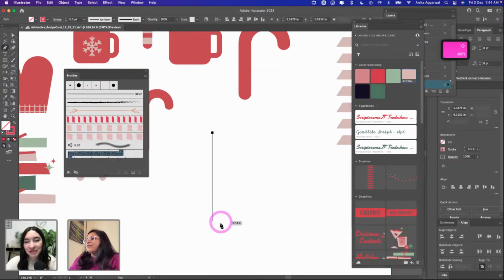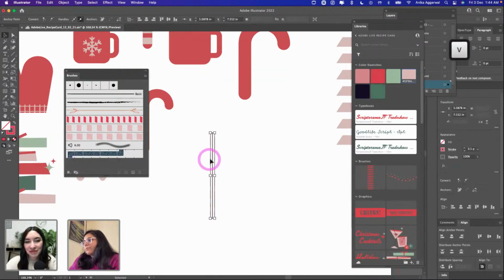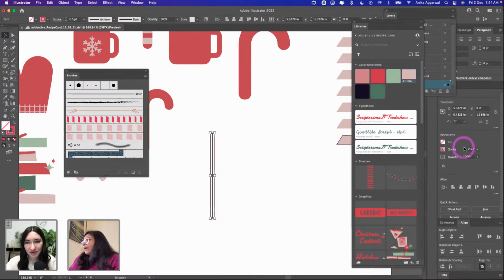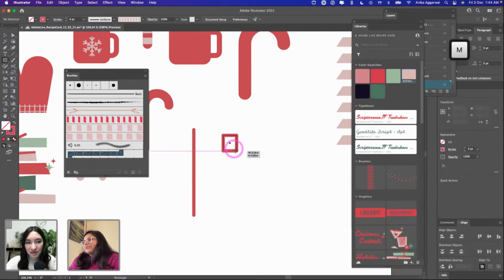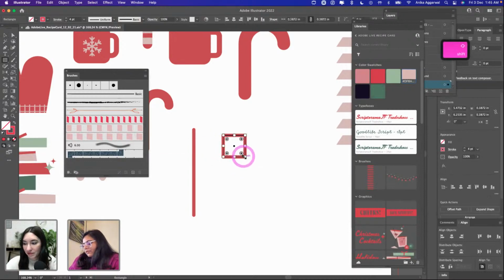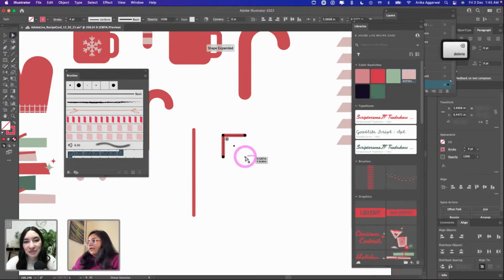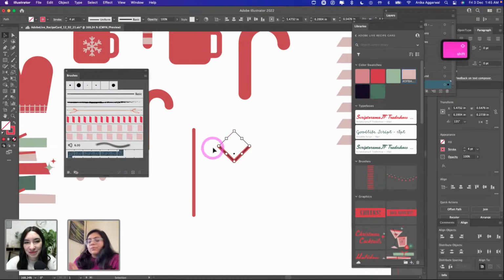So again, you take the pen tool, and I have the stroke. I'm going to increase the stroke size again and try to do it. Let's just take another shape, which is basically a square. I'm going to delete this side right over here and try to rotate this guy. So I just do that and rotate it 135 degrees because that's how I deleted it. But yeah, you can take this guy and make these basic shapes again.